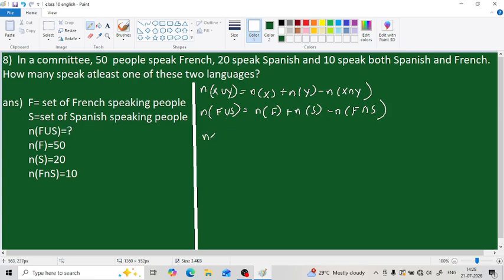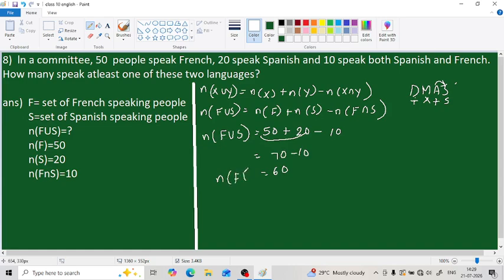So what is n of F union S? We don't know. So n of F union S equals, n of F is 50, so 50 plus n of S which is 20, minus F intersection S which is 10. We know BODMAS, otherwise as per DMAS it is also correct: division, multiplication, addition and subtraction. After addition only subtraction has to be done. So first we add 50 plus 20 which is 70, then subtract 10 which gives 60. So n of F union S is 60.